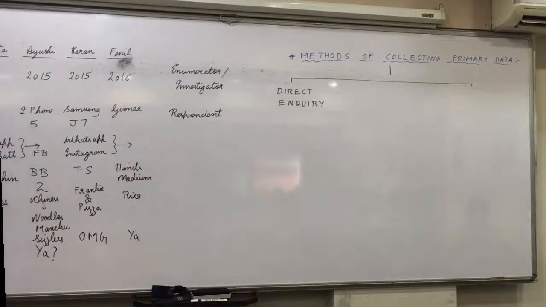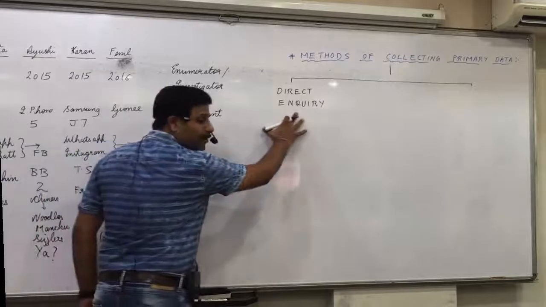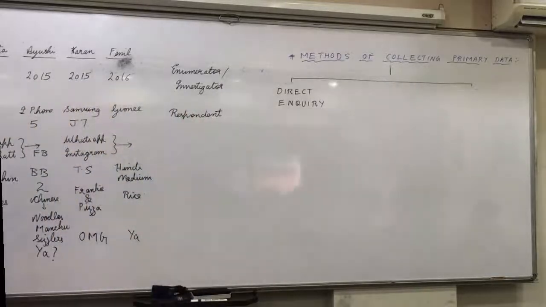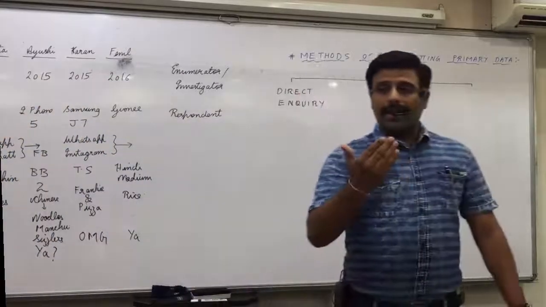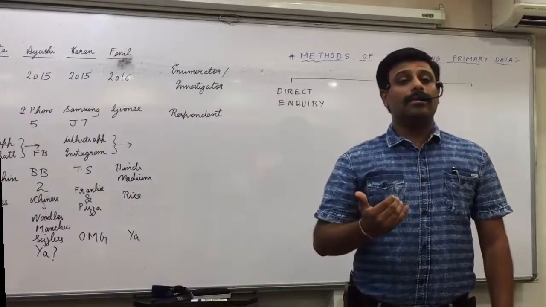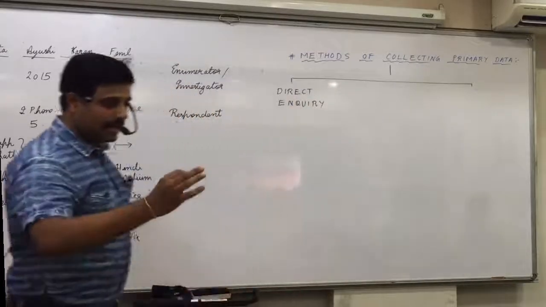Okay? So when enumerator or investigator collects the data or information directly from the respondents, it is called the method of direct inquiry. Got it, everyone? One second. What is direct inquiry? When enumerator or investigator collects the data directly from the respondents, it is called direct inquiry.